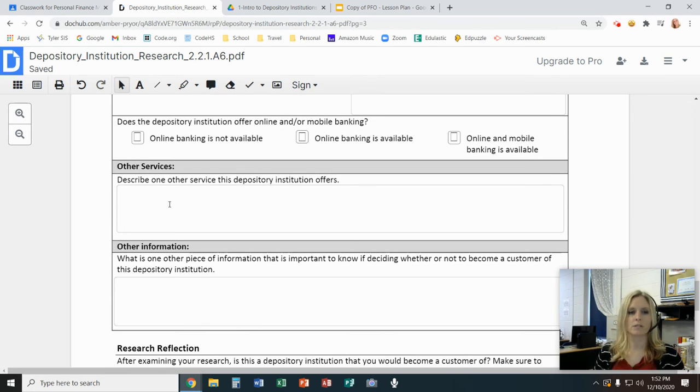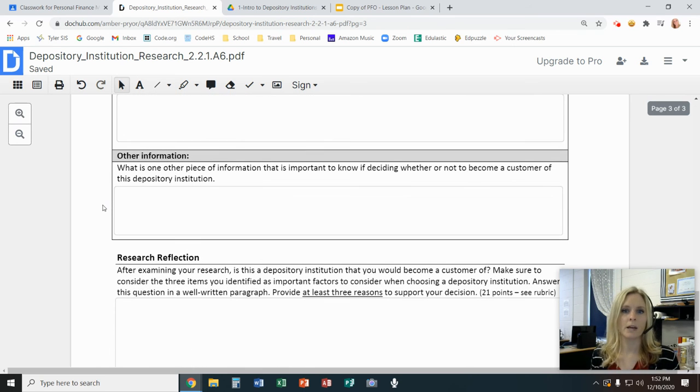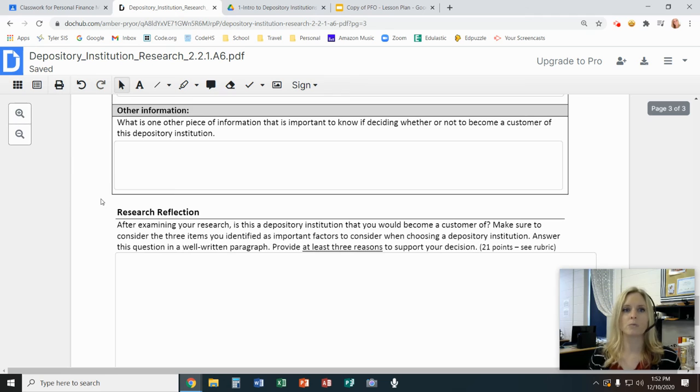And what other services? So it says describe one other service. Remember back on our notes, the different services that they may offer, like financial advice, safe deposit boxes, credit, like loans, those special needs payment instruments like cashiers checks, money orders. So anything that you see on their website that falls into the other category, you're going to describe that quickly right here. And then again, other information. What is one other piece of information that you might want to know to decide whether or not to become a customer of this bank?